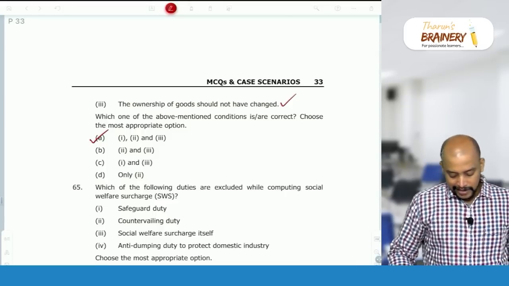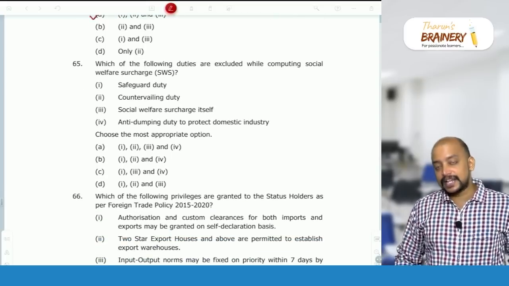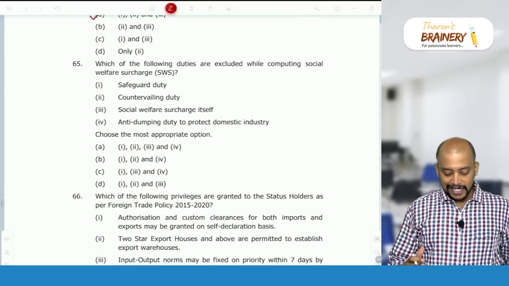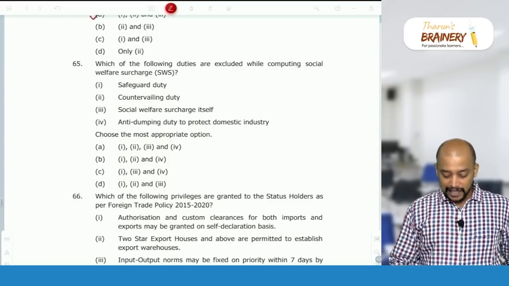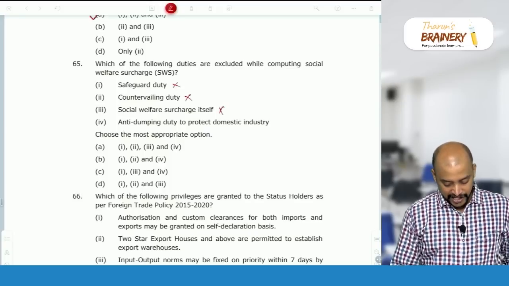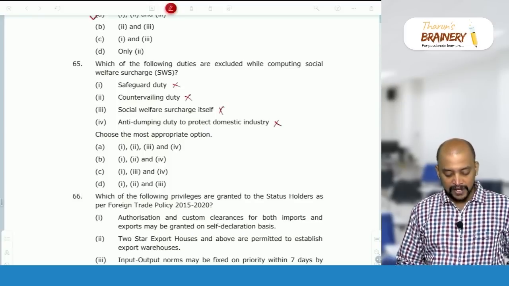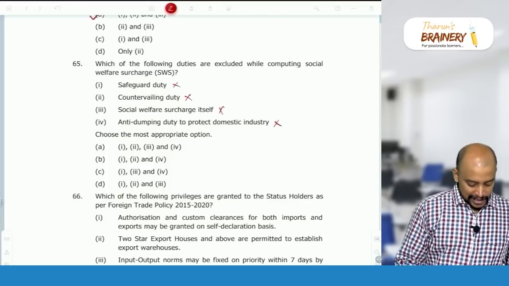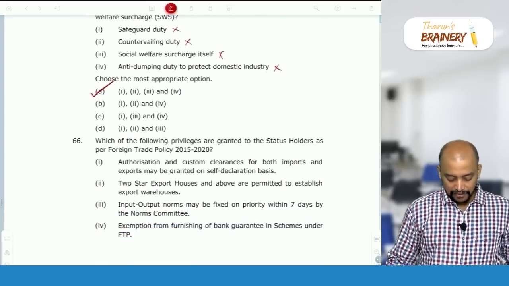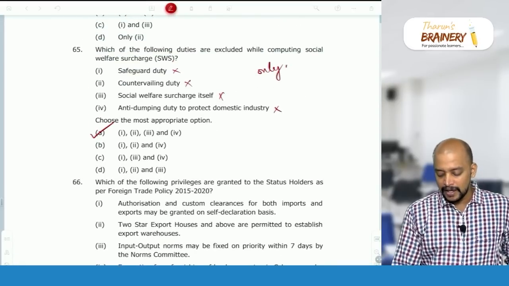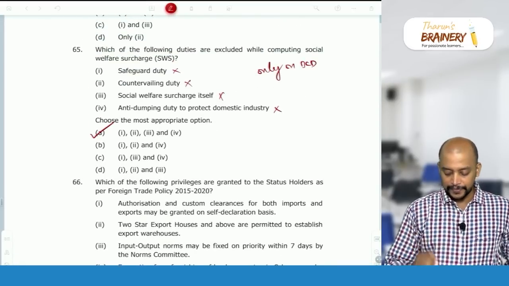Then next one, which of the following duties are excluded while computing social welfare surcharge? Social welfare surcharge is only on basic customs duty, safeguard duty will not come, countervailing duty will not come, social welfare surcharge itself will not come, anti-dumping duty also will not come. Which of the following duties are excluded? All these are excluded here, okay, 1, 2, 3, 4. Because social welfare surcharge is only on basic customs duty.